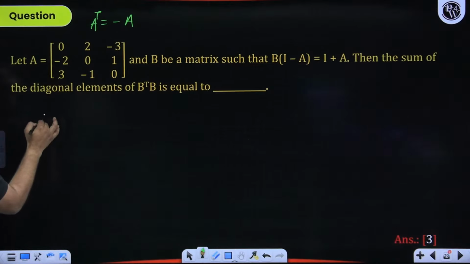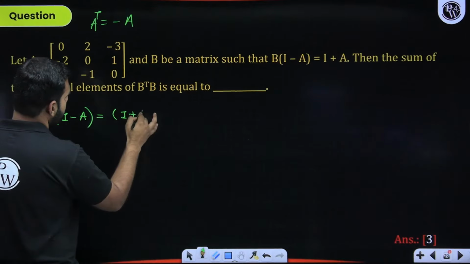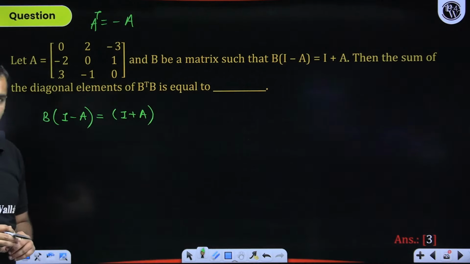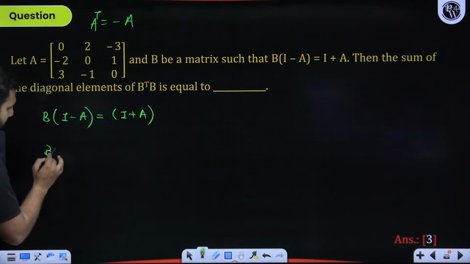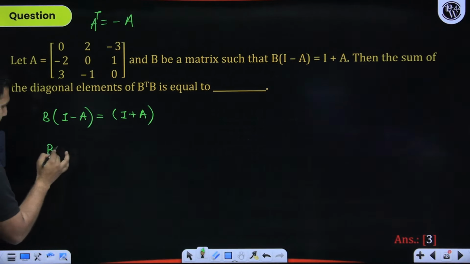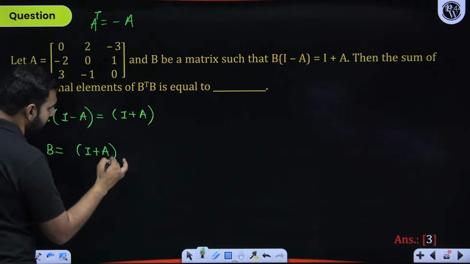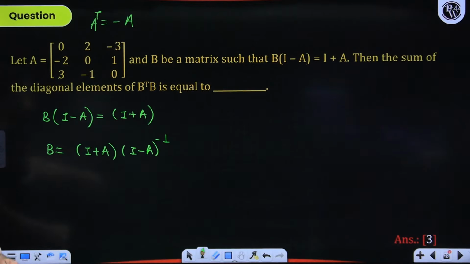So let's think of it in this manner. B times I minus A is equal to I plus A. Right. This is what we are given. I hope you all can see it right there. Now what I do next is, can I multiply both the sides? Post multiplication I'm thinking of doing by I minus A. So when I do that, I minus A inverse. So B will be I minus A inverse. When I do here, it becomes identity matrix. So that leaves you with B on the left hand side. And it will be I plus A times I minus A inverse. Did you all understand this comfortably? Now, this is going to be B.